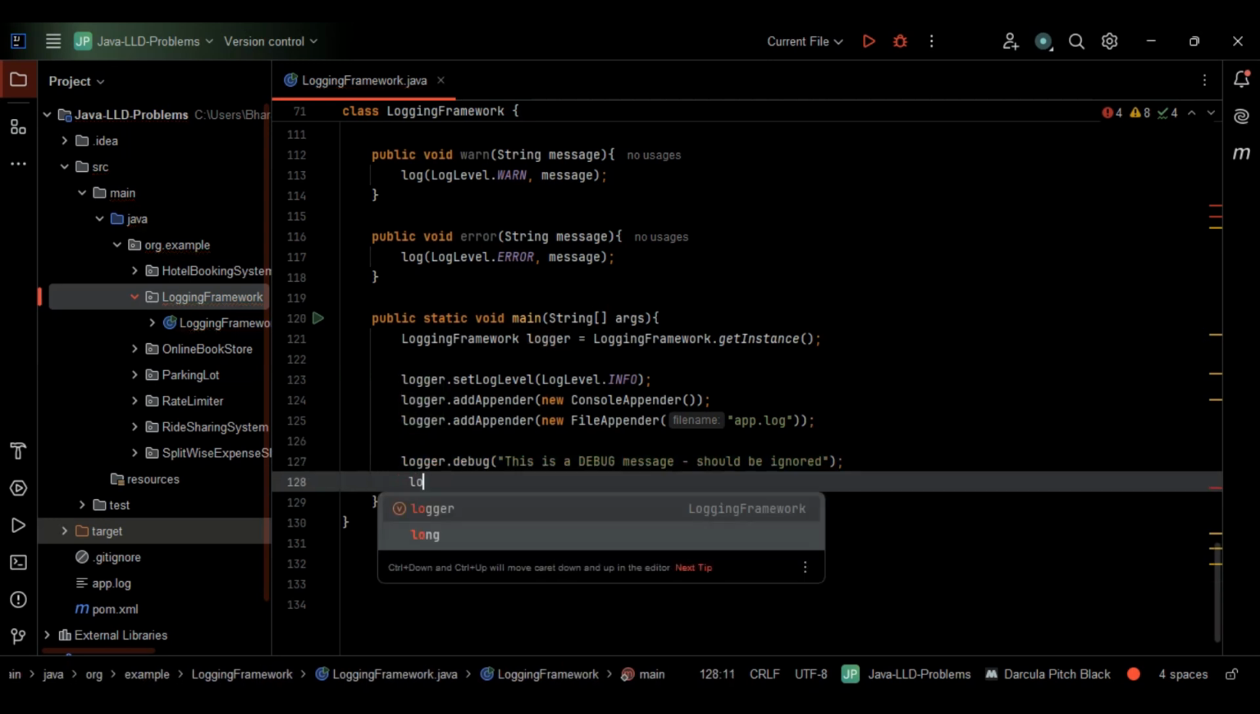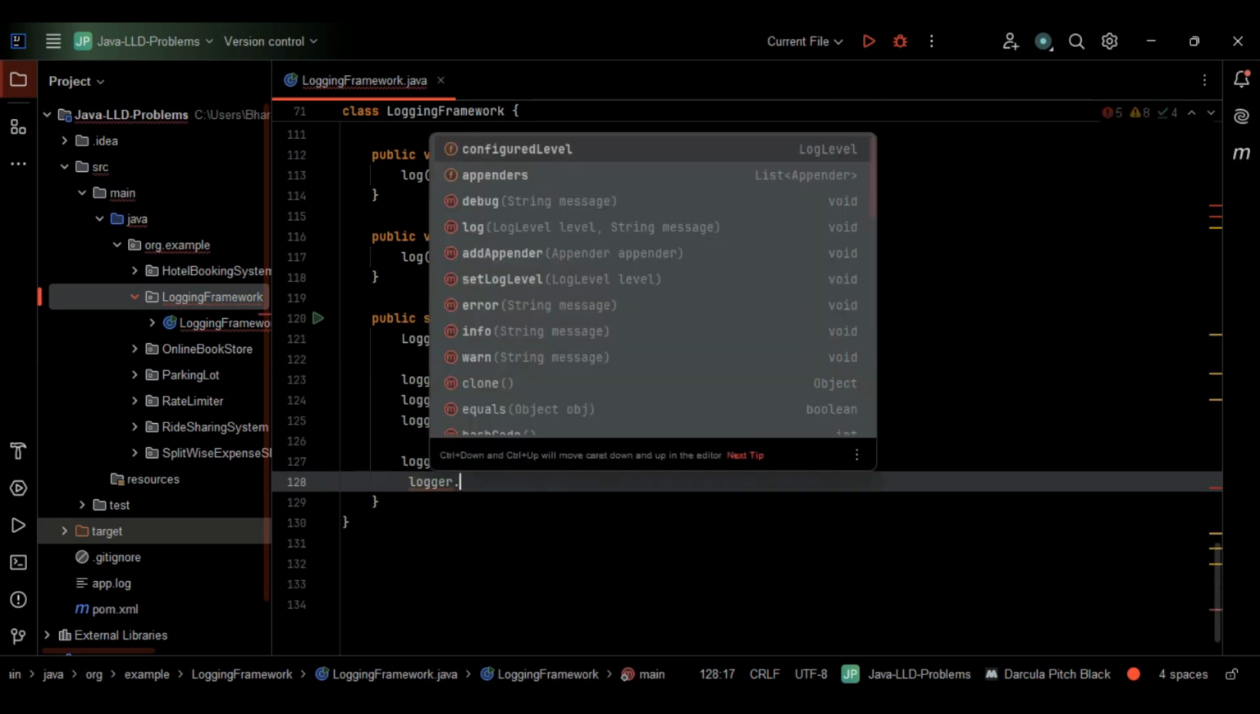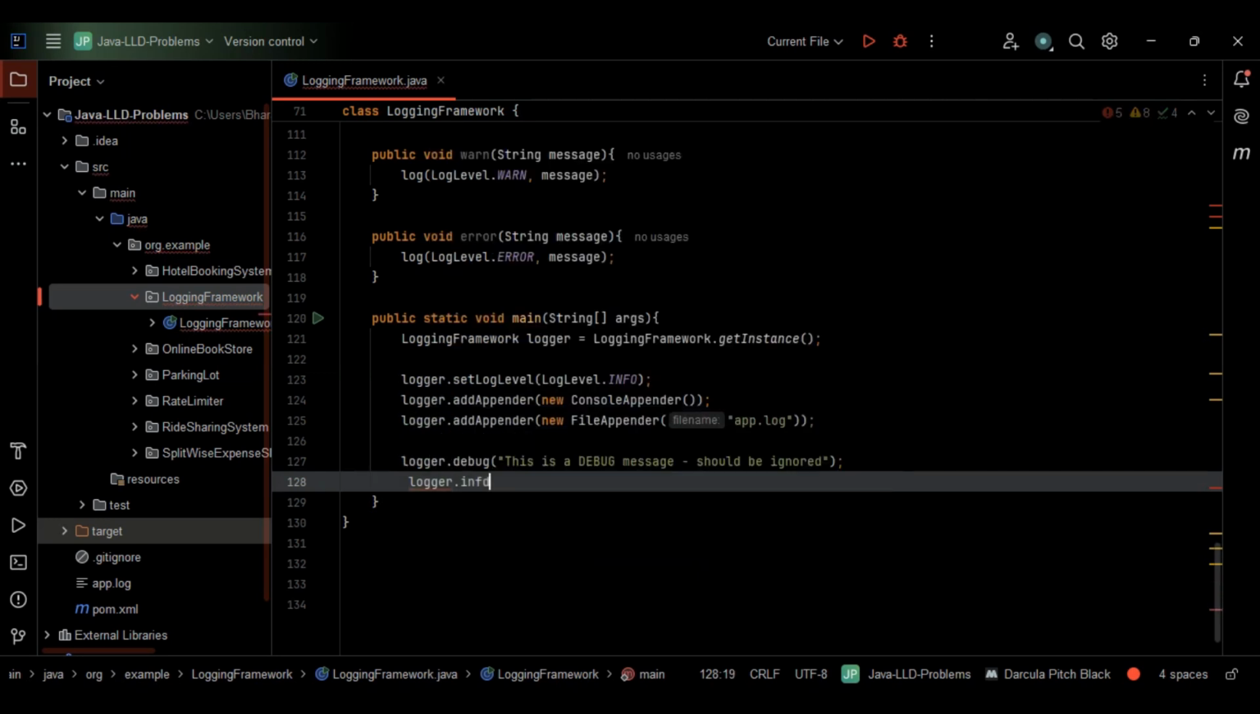Next, let me do one thing again. Logger dot, let me consider info this time instead of debug. So within this one, let me give some message: this is an info message. So this is relevant to this one, right? This is fine. So let me copy this one and make the necessary changes here.